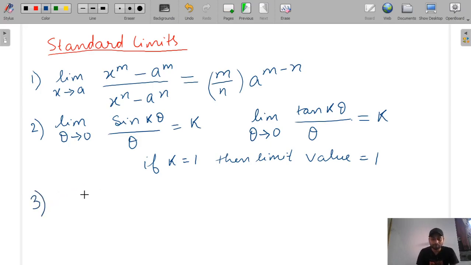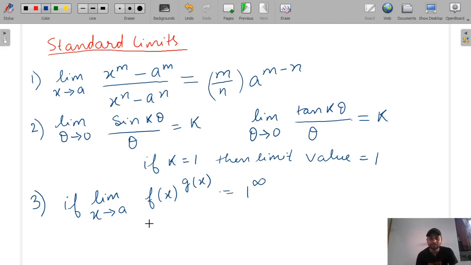Let's suppose the limit x tends to a of f(x) raised to the power g(x) is such that it is just equal to 1 raised to the power infinity. If such a kind of equation comes, then we can solve it very easily.